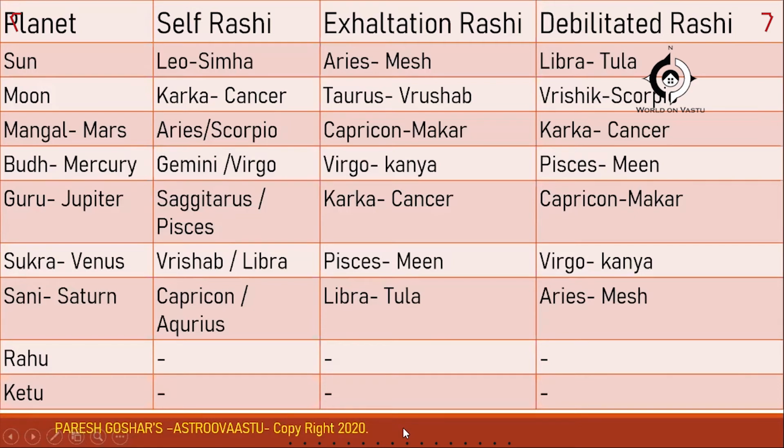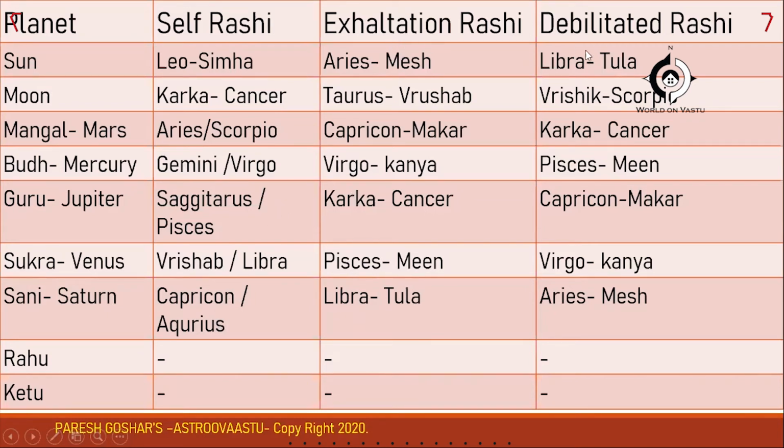Then Jupiter, Guru, governs Sagittarius and Pisces, the 9th and the 12th. Then Shukra, Venus, governs Vrishab and Libra, the 2nd and the 7th. And Saturn governs Capricorn and Aquarius, the 10th and the 11th Rashi.